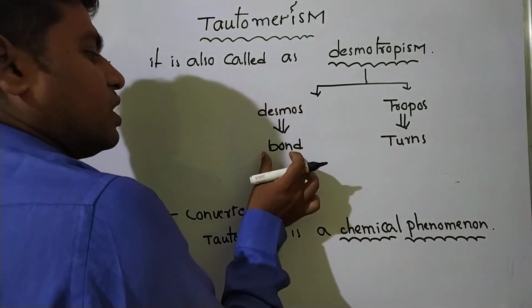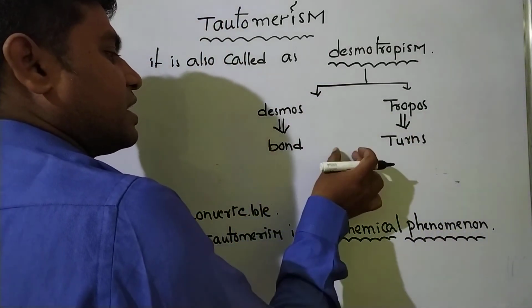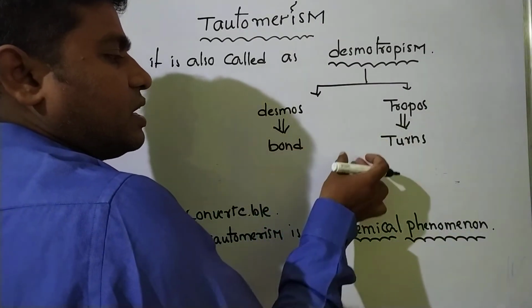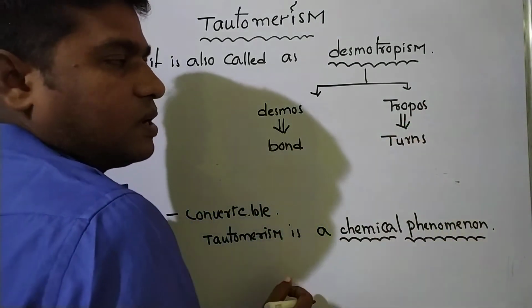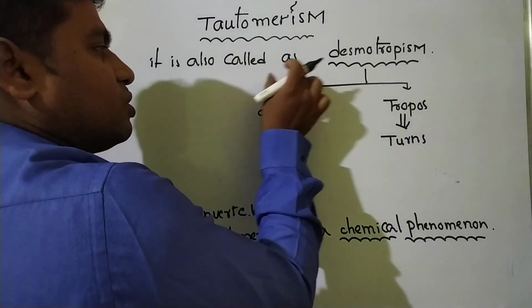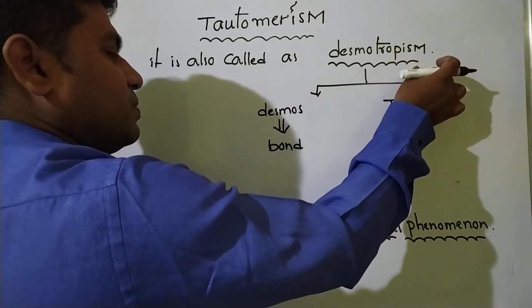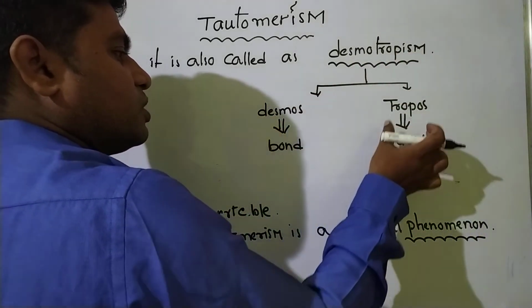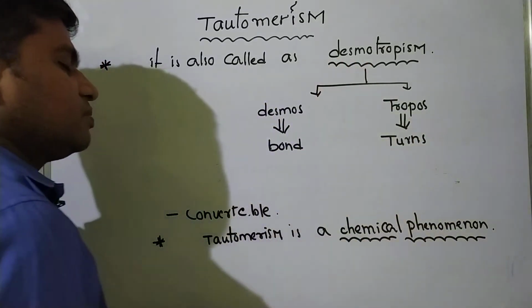Means here one bond turns into another type. Means double bond is converted into single bond. So tautomerism is also named as desmotropism. So desmos means bond and tropos means turns. Please note.